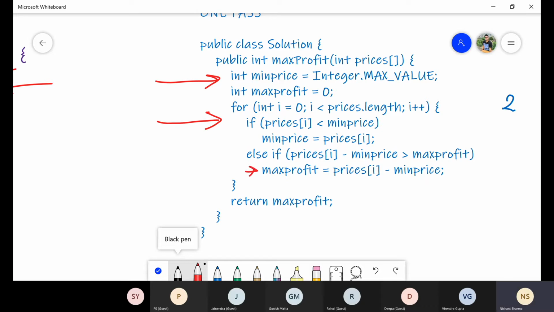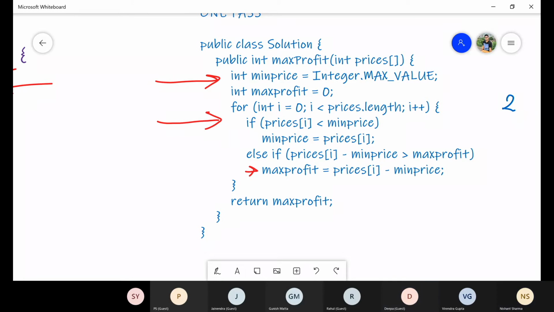And then it will try to update the max profit variable. And once we have the initial value for min price and initial value for max profit, then we try to do again and again the same thing. So whenever we find out the minimum variable, we update that, and then we try to calculate the profit again and again. So automatically we will take care of the minimum value, the graph, and then try to find out the profit. Is it okay? Is it clear to everyone?